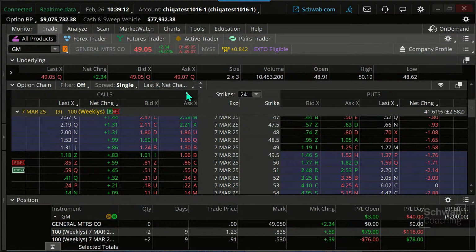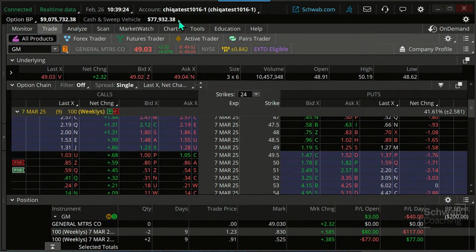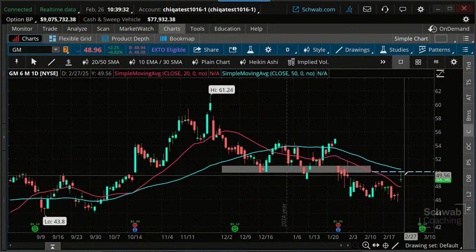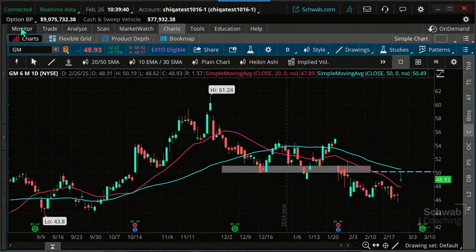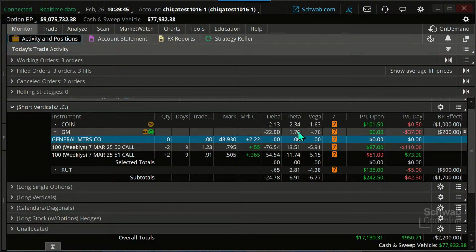So what are the consequences if we do that? Well, we're now in a debit transaction. The initial credit, we've spent more than that on this trade. And unless the stock moves up from here, we'd be in a losing position on that trade. Furthermore, just like before, we would be shifting this from a positive theta trade to a negative theta trade.